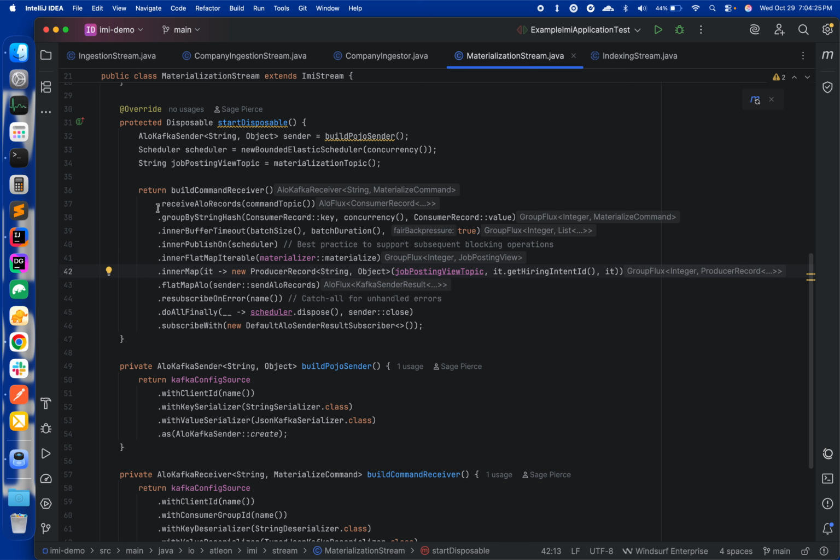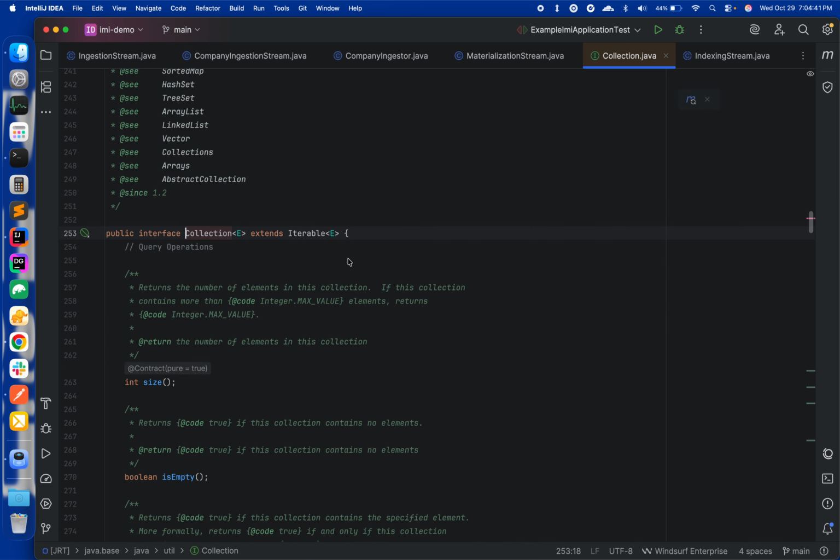The result of materialization is a view that we wrap as a producer record and then subsequently send to Kafka. And again, you have our quality of service operators along with a finishing subscription that triggers our stream to start processing.